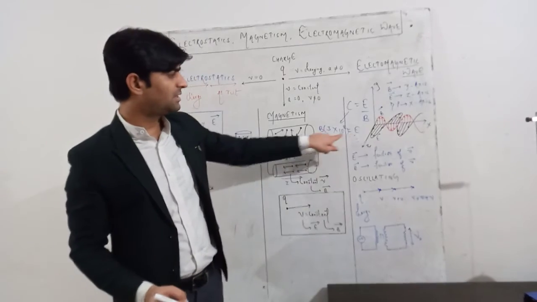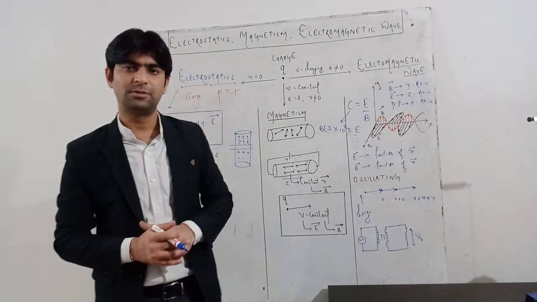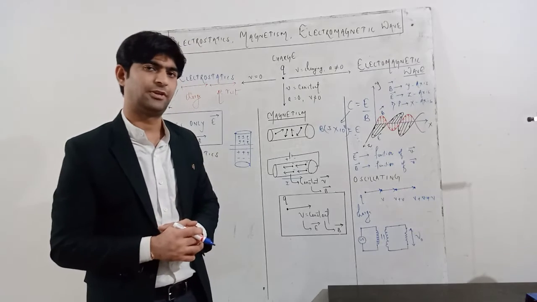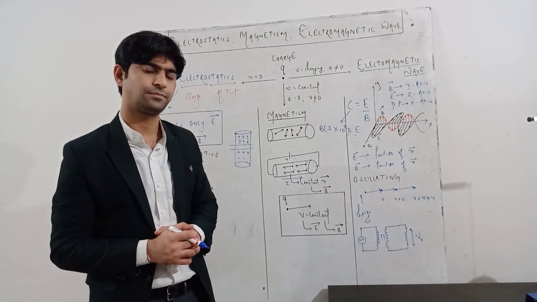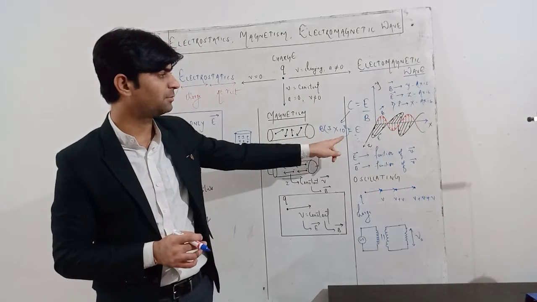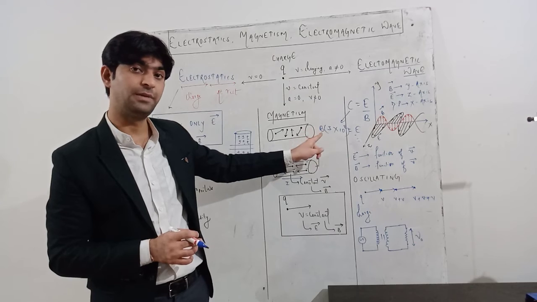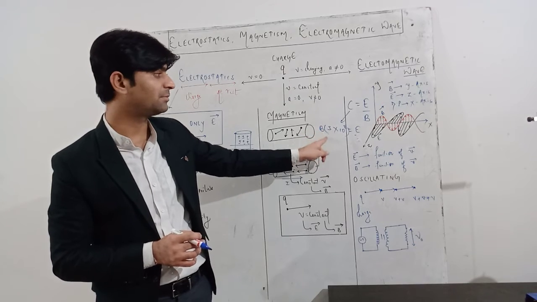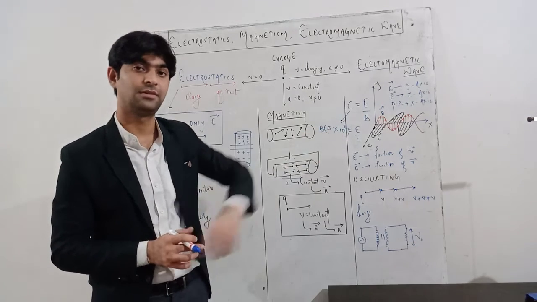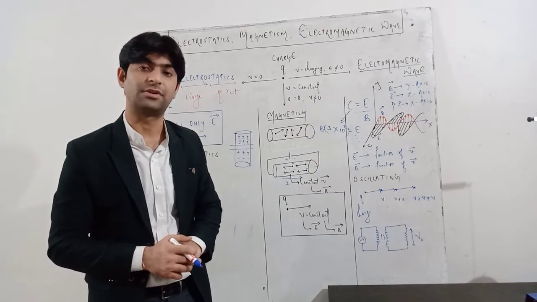The electric field equals B times 3 into 10 to the power 8 meters per second. From here you can see the electric field is 3 into 10 to the power 8 into B. That means the magnetic field times 3 into 10 to the power 8 is the strength of the electric field.